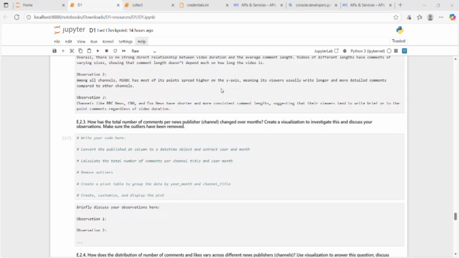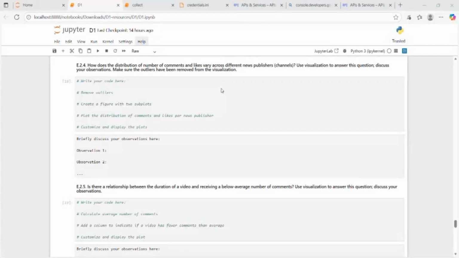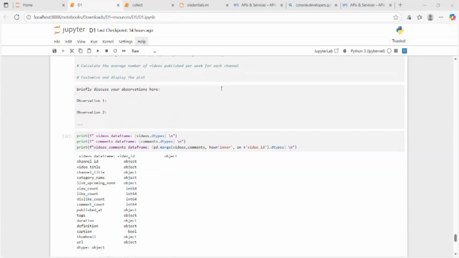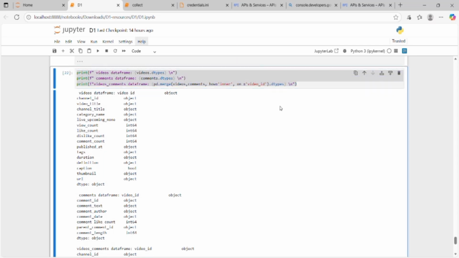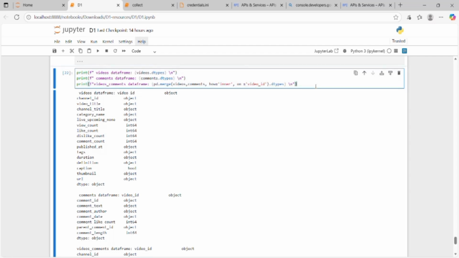In the final step, I printed the data types of all my datasets: video, comment, and merged ones. This was just to make sure that all columns had the correct format. For example, the date column should be in datetime format and numeric columns should be integer or float. This final check gave me confidence that my data was clean, structured, and ready for any further use.